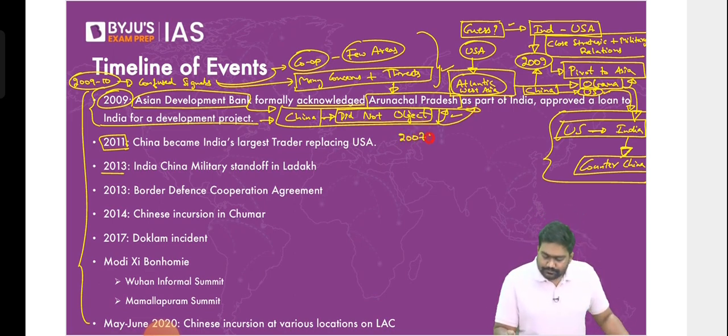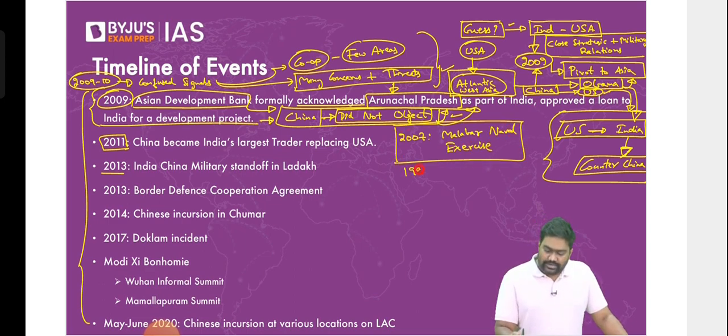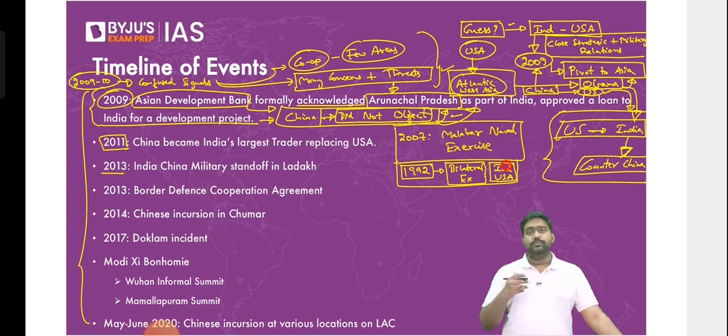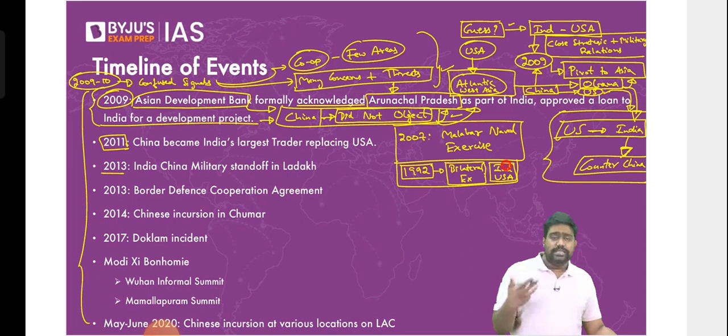In 2007, India elevated the Malabar naval exercise. The Malabar naval exercise was started in the 1990s, specifically 1992. It was just a bilateral exercise between India and US. After the Cold War ended, there was outreach from US to India to improve military relations. So a bilateral naval exercise had been started called Malabar Naval Exercise, between the Indian Navy and the American Navy. This exercise was going on for many years. It was happening every year. This was not the main problem for China.